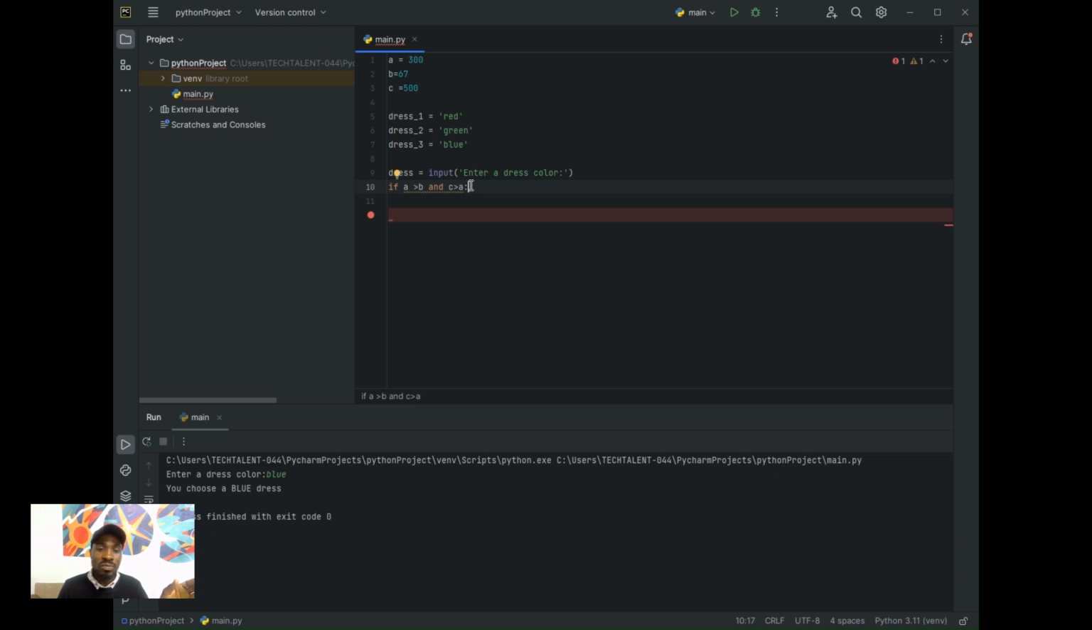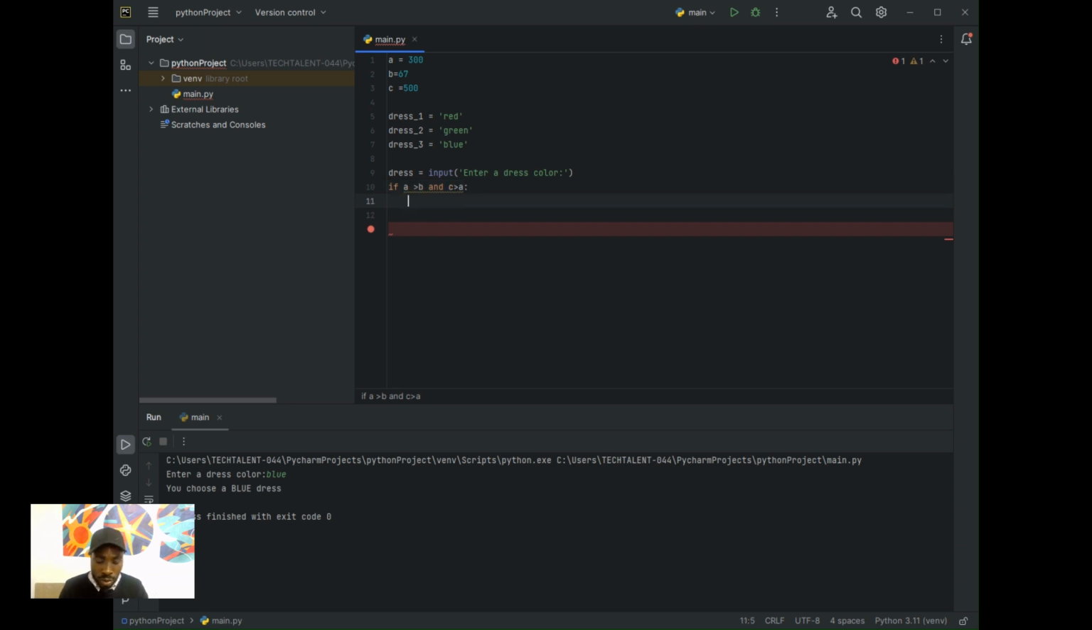But what about if the left hand side is false and the right hand side is true? No, it will return a false. So both of them have to be true. Here I have C is greater than A. So this one is true and this one is true. So let's execute a line of code here.